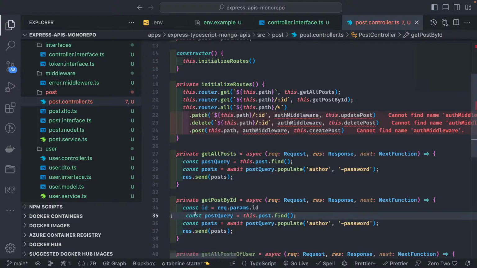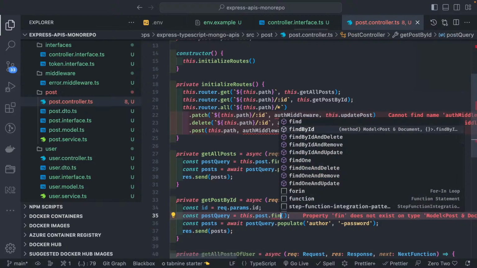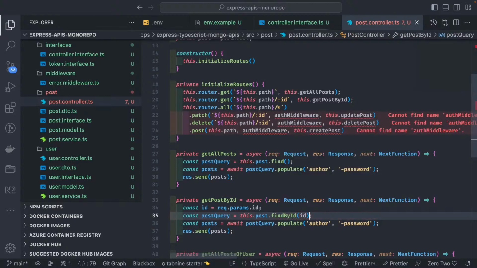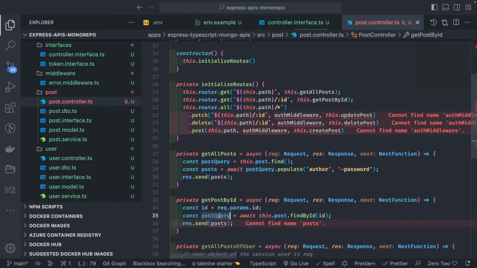So I got the ID. What you need to do with the ID is pass it here. There is a method provided by Mongoose, findById, and pass the ID. Post query, and we just need to get this data, so we can just do await directly here, this dot findById. So I'm just getting a single post.